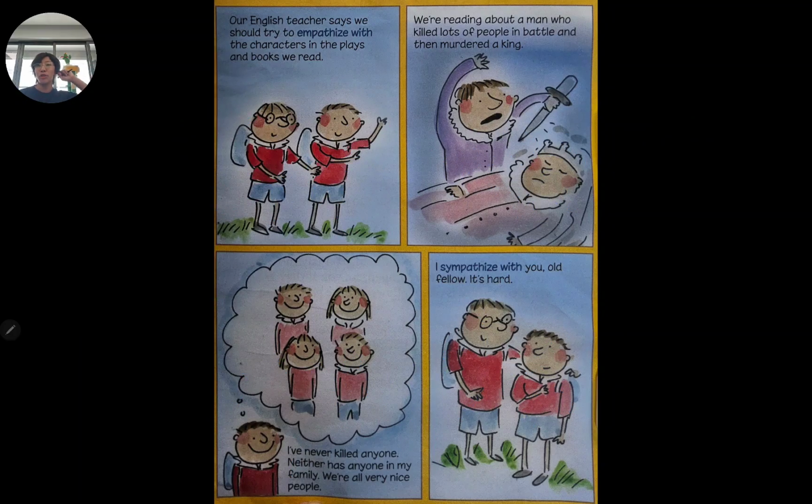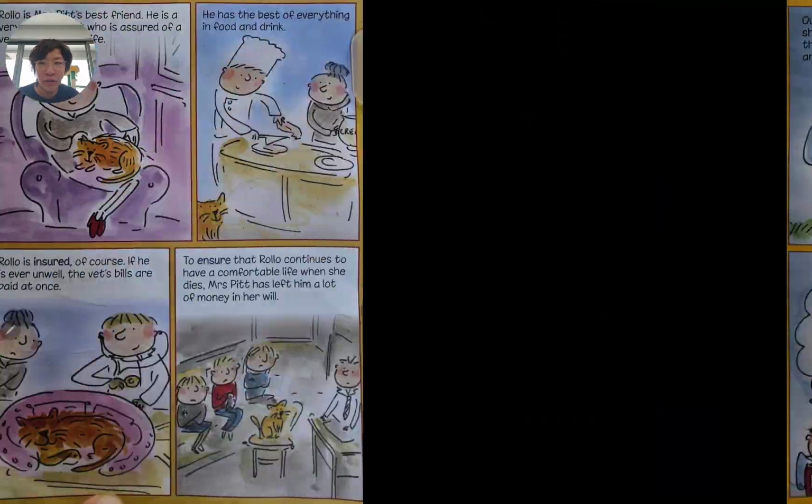Our English teacher says we should try to empathize with the characters in the plays and books we read. We're reading about a man who killed lots of people in battle and then murdered a king. I've never killed anyone, neither has anyone in my family. We're all very nice people. I sympathize with you, old fellow. It's hard. Does that mean this guy's murdered someone?